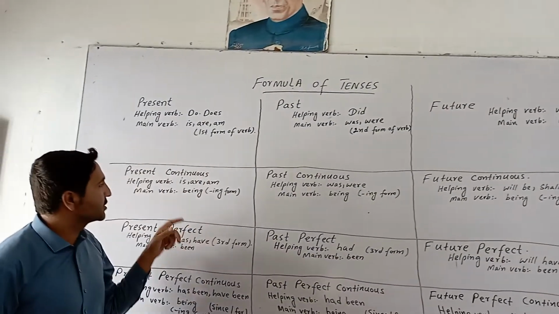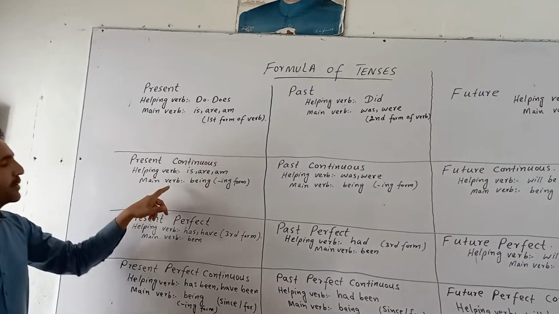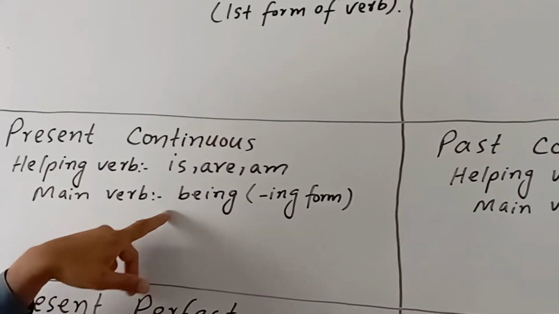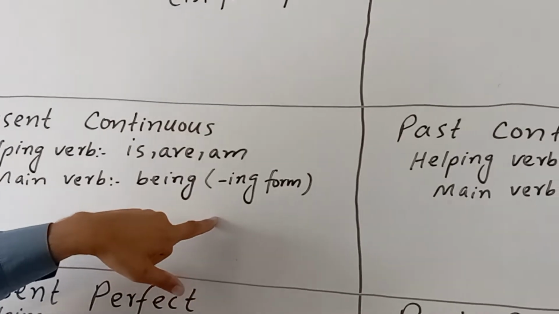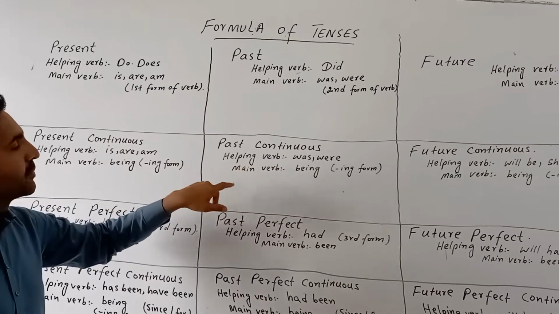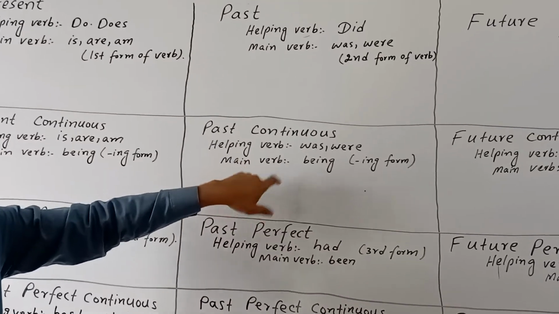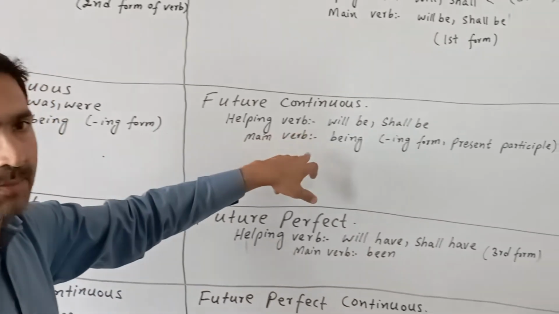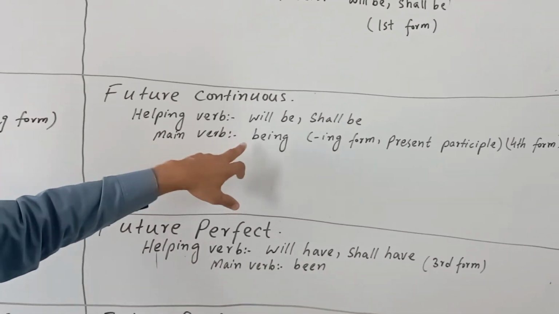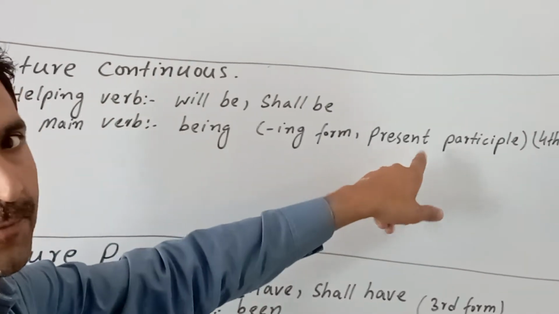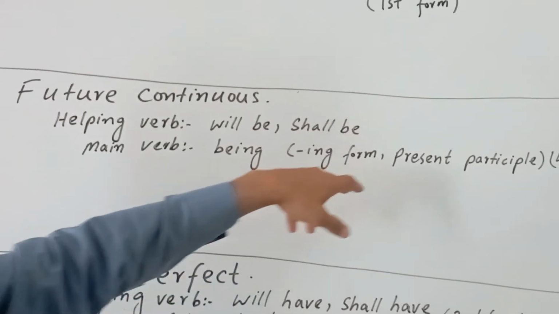In present continuous tense, the helping verbs are is, are, am. The main verb is being, or the ing form. In past continuous, the helping verbs are was, were, and the main verb is being, the ing form. In future continuous, the helping verbs are will be, shall be, and the main verb is being, the ing form, also called the present participle form or fourth form. We also call it gerund.